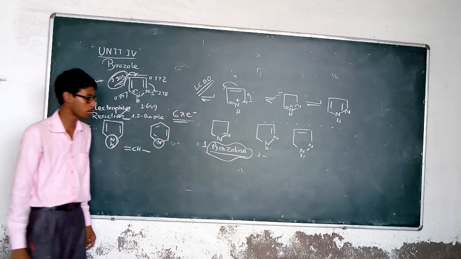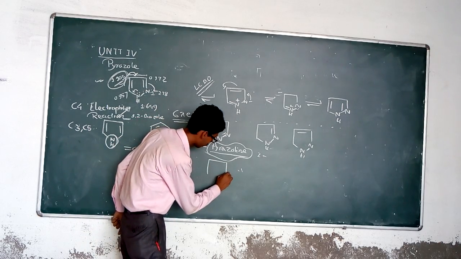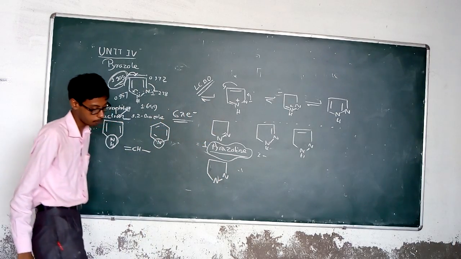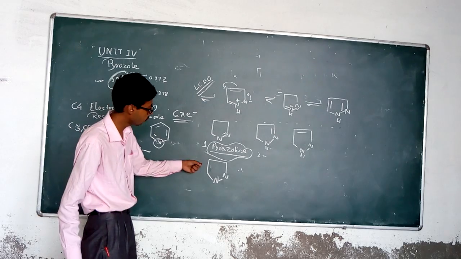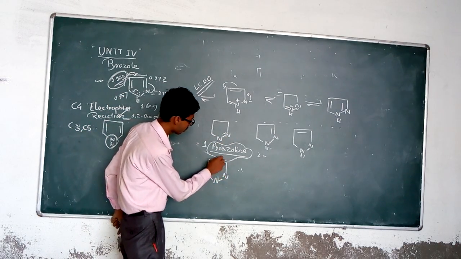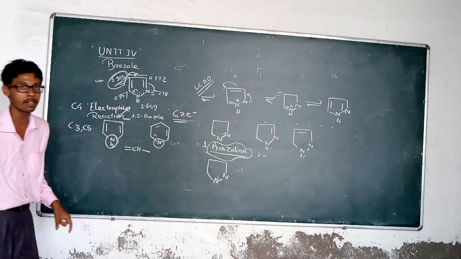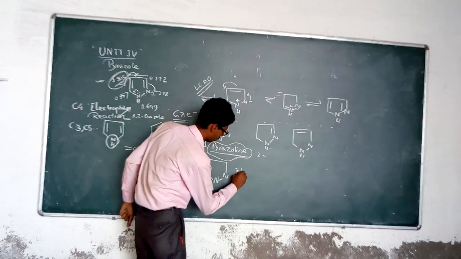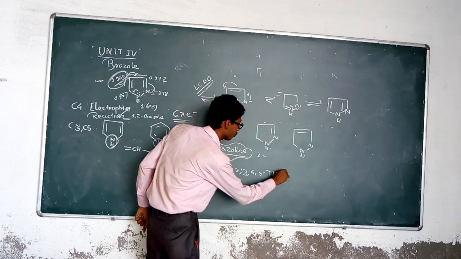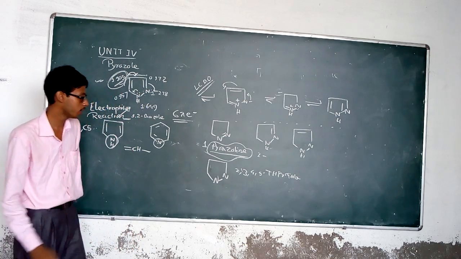So dihydropyrazole is known as pyrazoline, whereas the tetrahydro form of pyrazole is known as pyrazolidine. This is the tetrahydro form of pyrazole, which is fully saturated. You can name it according to IUPAC, with numbering 1, 2, 3, 4, 5. That is tetrahydropyrazole, and this is known as pyrazolidine.